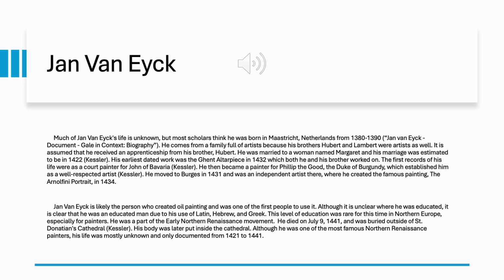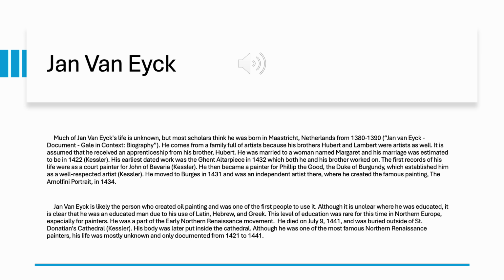Jan van Eyck is likely the person who created oil painting and was one of the first people to use it. Although it is unclear where he was educated, it is clear that he was an educated man due to his use of Latin, Hebrew, and Greek. This level of education was rare for this time in Northern Europe, especially for painters. He was a part of the early Northern Renaissance movement.